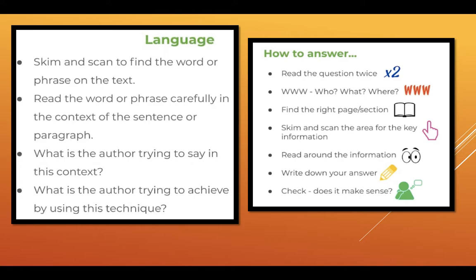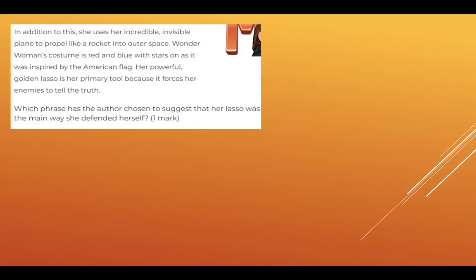If you know keywords or phrases, start searching for those specific words or phrases. And scanning means you're going to go over the whole text. You have to go much, much slower to locate information. And then you have to read around the information. Sometimes the answer you're looking for may not be in the sentence where the keyword is. It may be just before or after. And then when you write down your answer, make sure you check: is your answer correct? Does your answer make sense? Okay, now we have some activities for you to do.